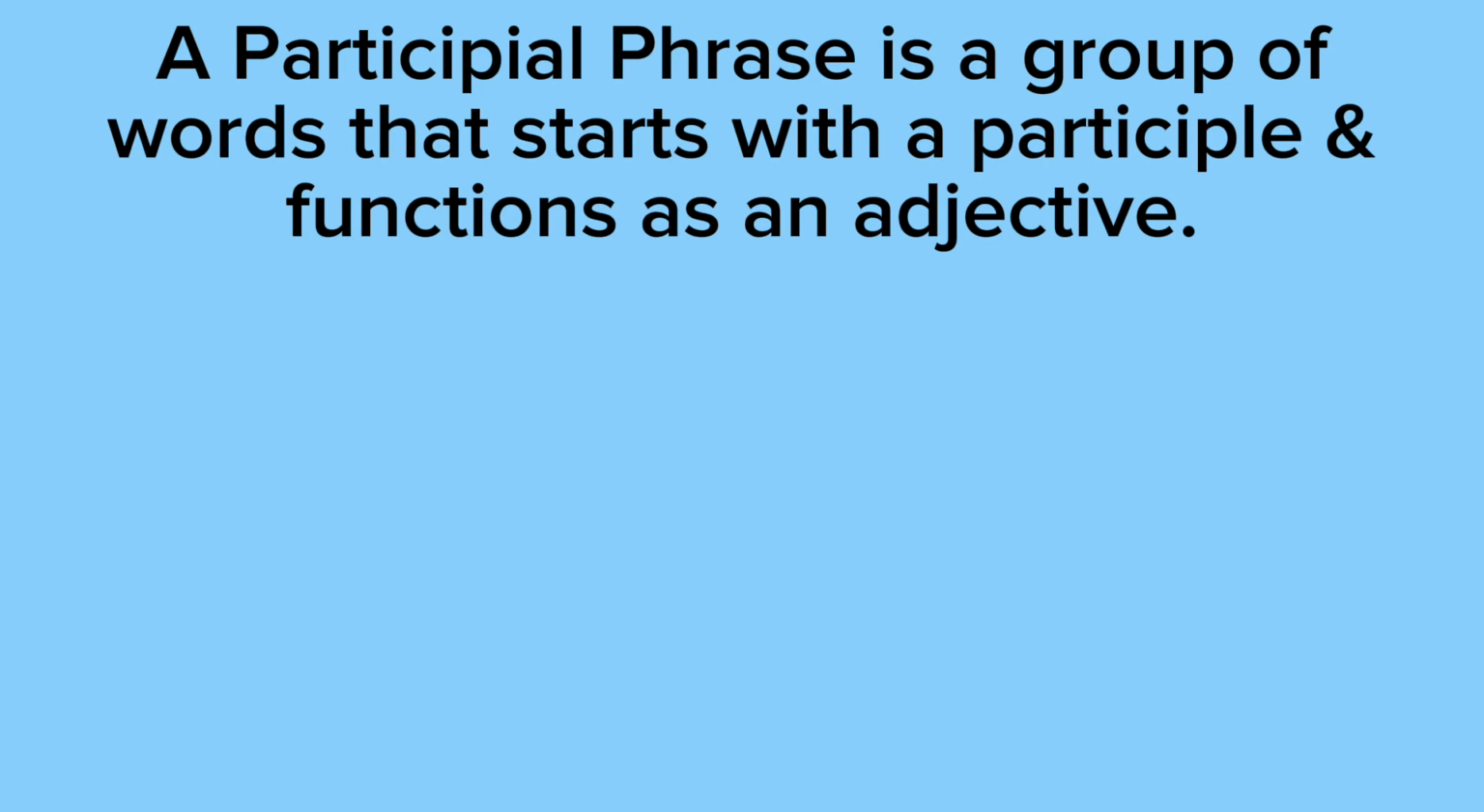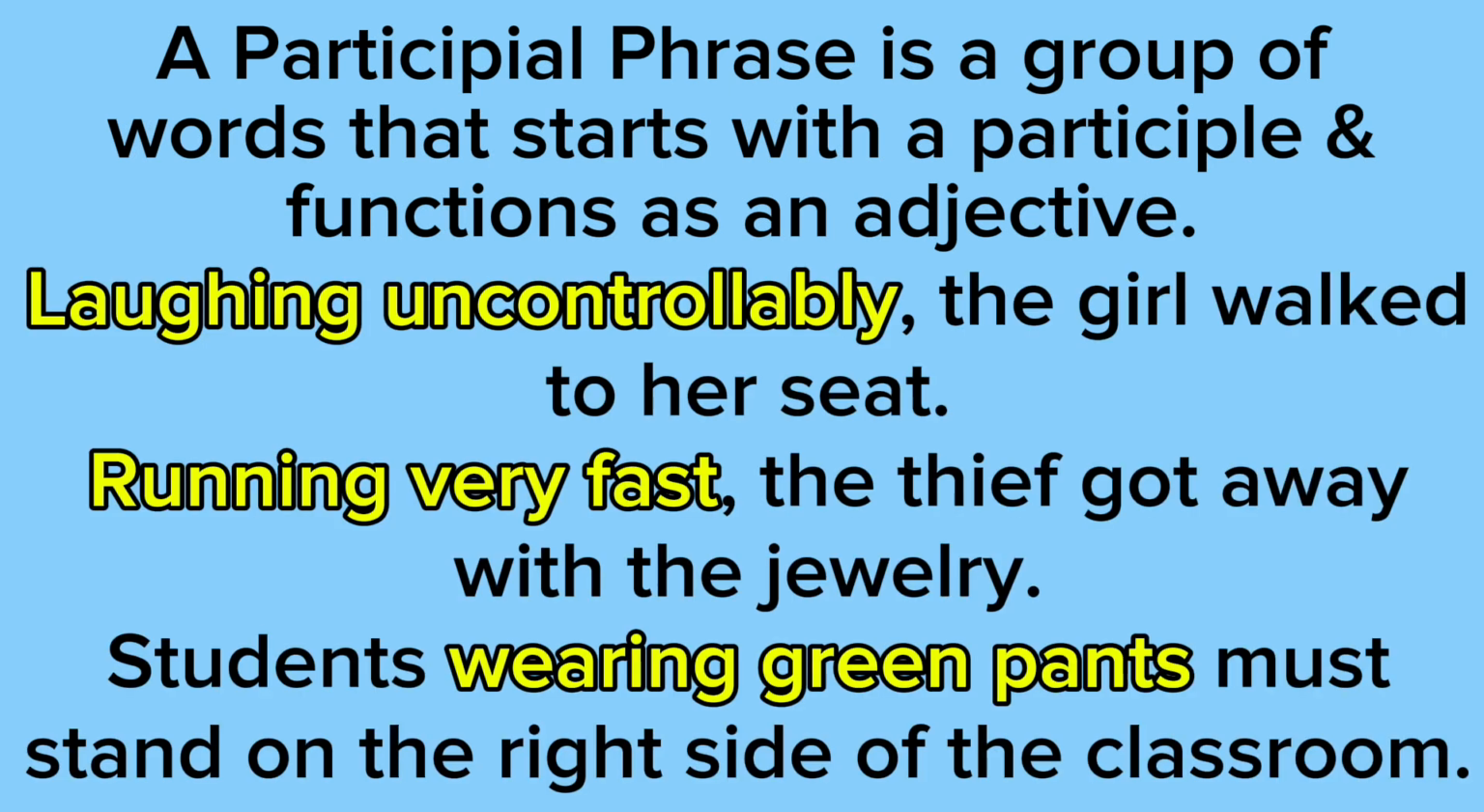A participle phrase is a group of words that starts with a participle and functions as an adjective. So example 1 says laughing uncontrollably, the girl walked to her seat. So notice how laughing uncontrollably is a phrase and not just a participle. The participle is laughing, but it becomes a phrase because we added uncontrollably.